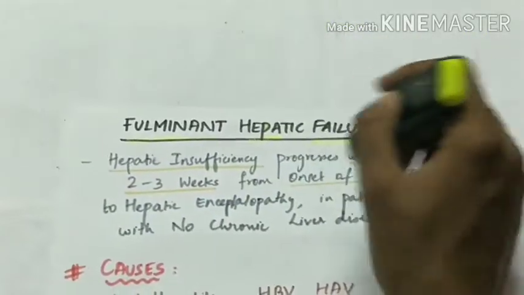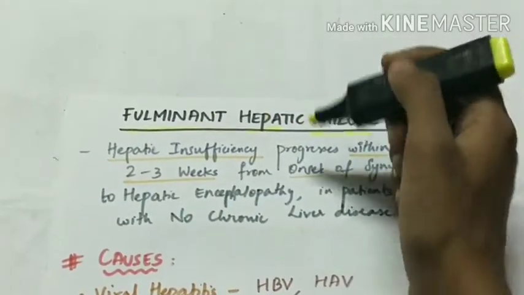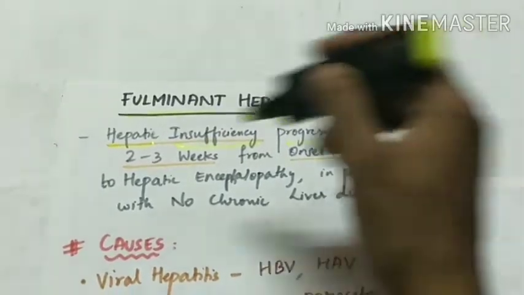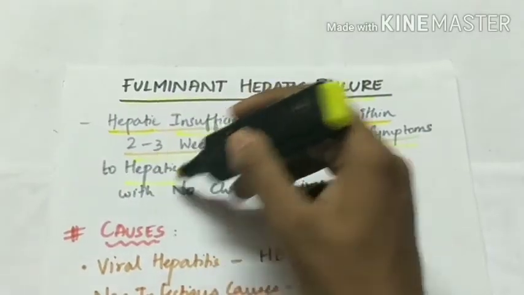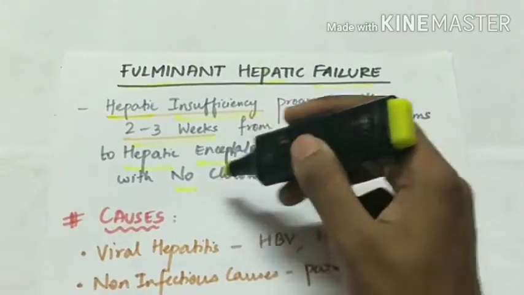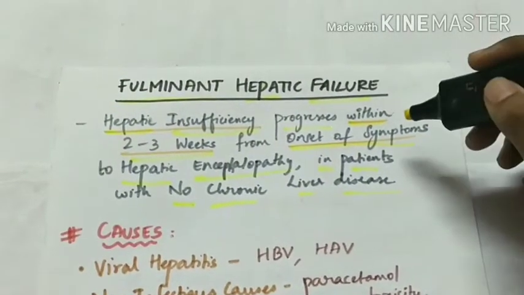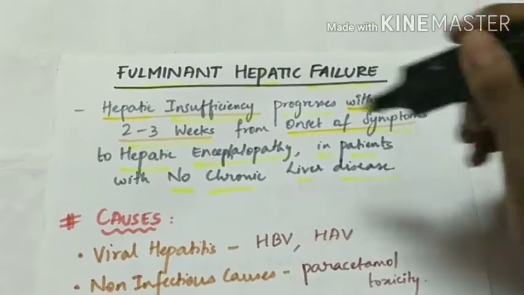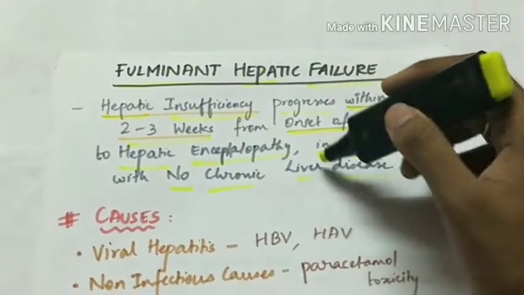Fulminant hepatic failure. First, the definition. It is hepatic insufficiency which progresses within 2 to 3 weeks from the onset of symptoms to hepatic encephalopathy. This is seen in patients with no chronic liver disease.